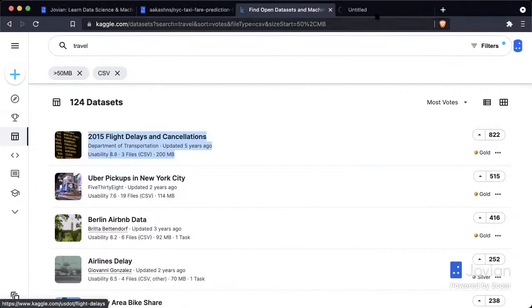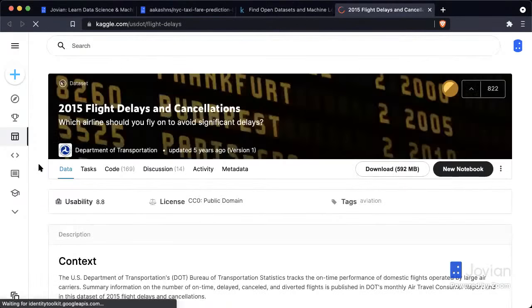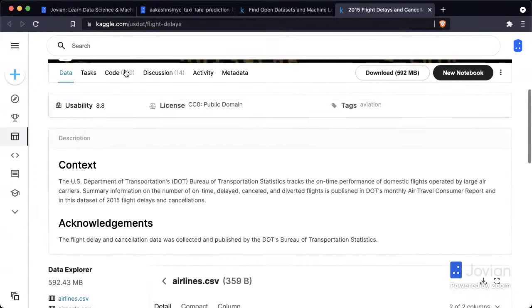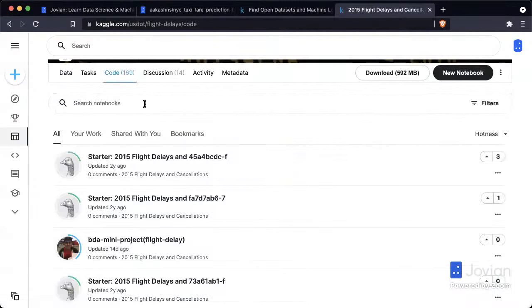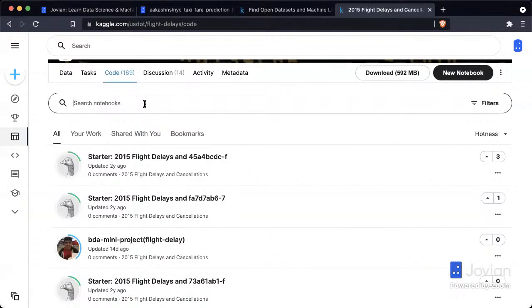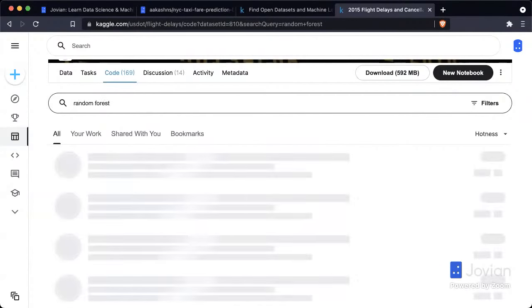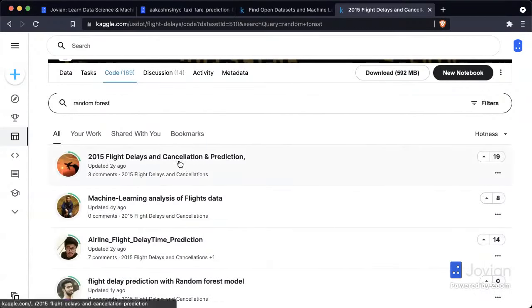And you can, in fact, open up data sets and read their descriptions. In many of these descriptions, several tasks will be mentioned that can tell you how you can do machine learning. Another thing you can do here is go into the code tab, and on the code tab, you can search for machine learning terms like random forest. And you can see here that people have used this data set to build machine learning models. So that's another good place to find data sets.